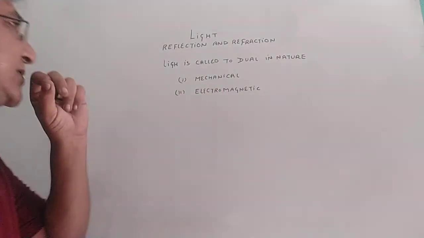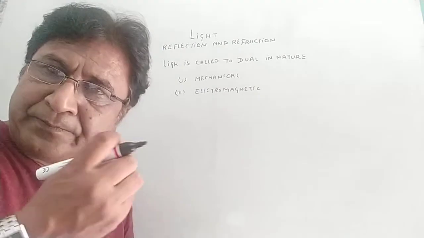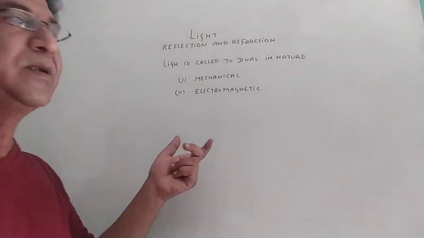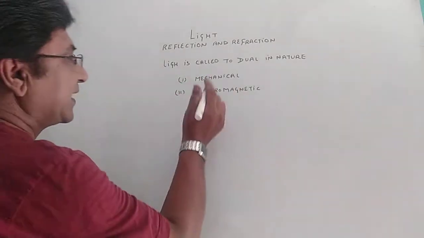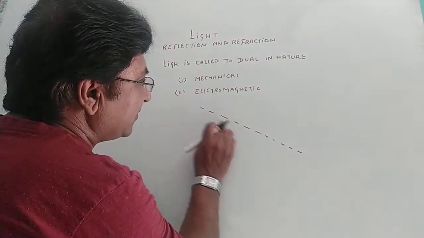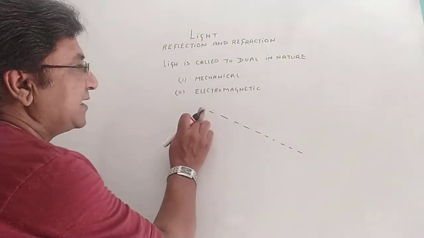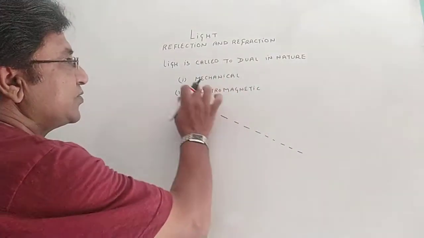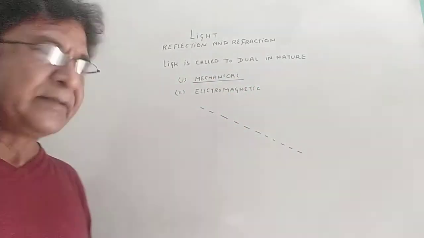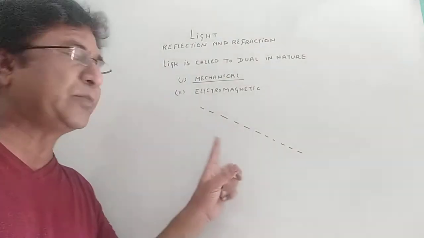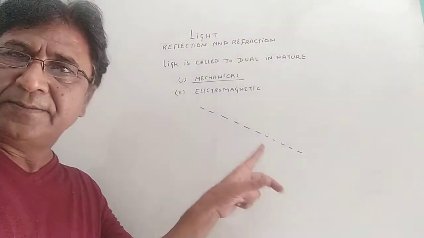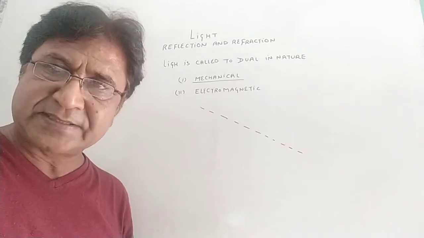Already in the 9th class, it is very much clear to you, a mechanical wave is one having particles or masses of particles flowing. So light is also called mechanical because it consists of small packets of energy. In 9th class, you studied that mechanical energy needs a medium to transport. But here, it is made up of small particles, that is why we call it mechanical, but it can travel through empty space also.